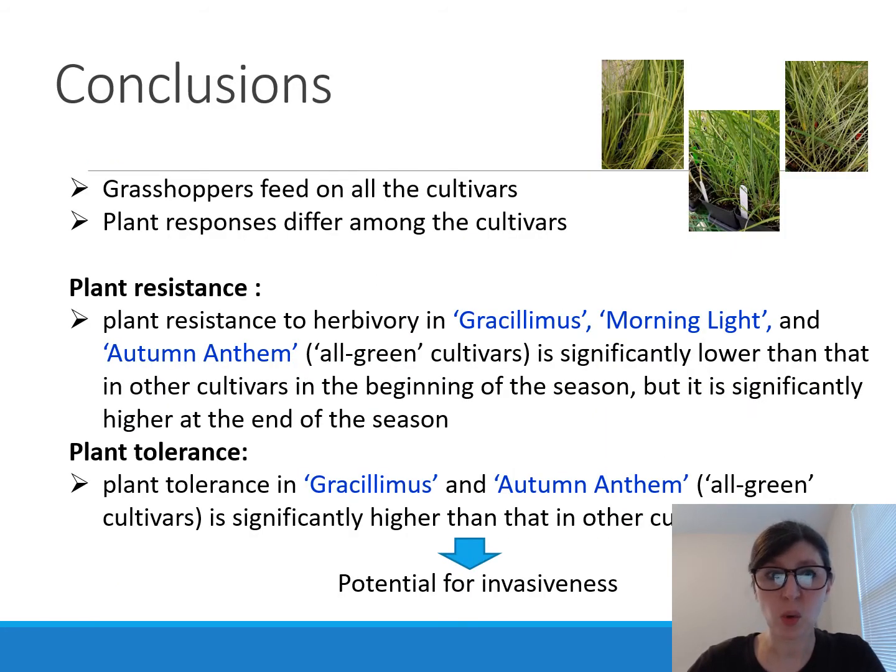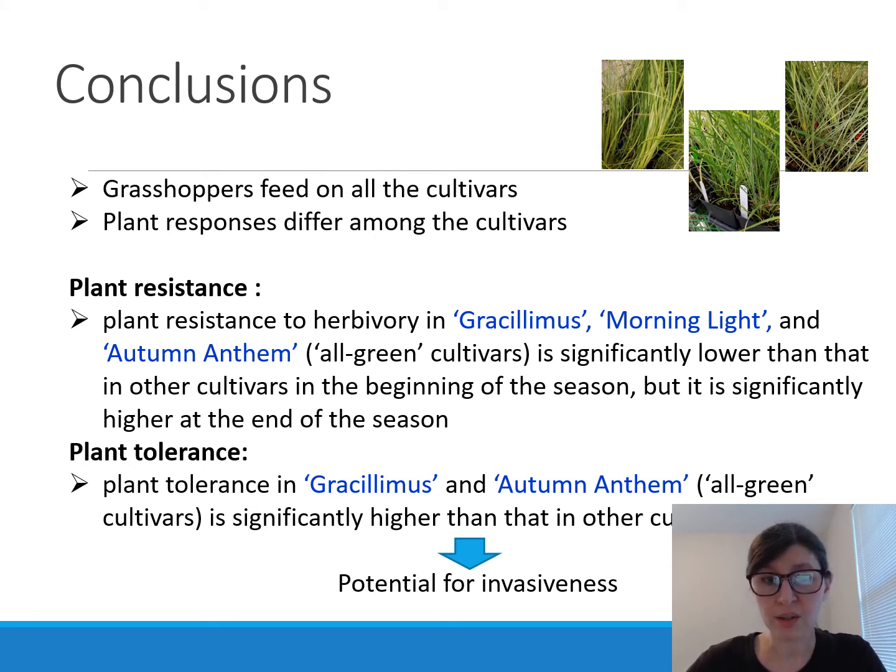In conclusion, we observed that grasshoppers feed on all the cultivars in both field and greenhouse experiments. Also, plant responses differ among the cultivars. However, 3 cultivars in particular, Grasshopper, Morning Light, and Autumn Anthem, showed low plant resistance compared to other cultivars. It's also interesting that in the field experiment, we observed that the lowest resistance of these cultivars in the beginning of the season changed to the highest resistance in the end of the season.